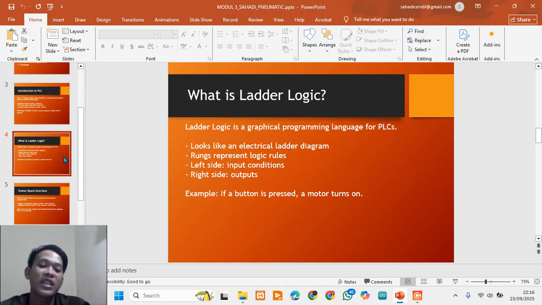Engineers and technicians who are familiar with electrical diagrams can understand ladder logic almost immediately.